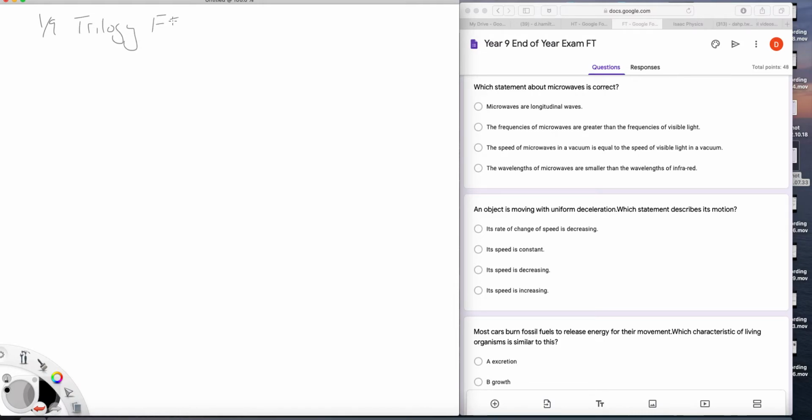Trilogy Foundation Tier. End of Year Multiple Choice Question Review. Question 1. Which statement about microwaves is correct?